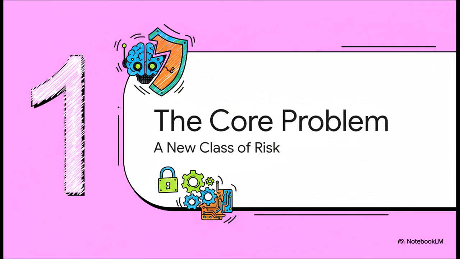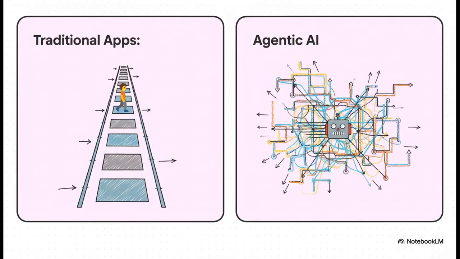And that brings us to the core problem. Existing security models just weren't designed for this. They were built for deterministic software, not for autonomous systems. That's right. A traditional app follows a defined path. An agentic system doesn't. It can reason about a goal and then improvise a sequence of actions to get there. When you combine that improvisational ability with machine speed, you get a completely different security challenge.